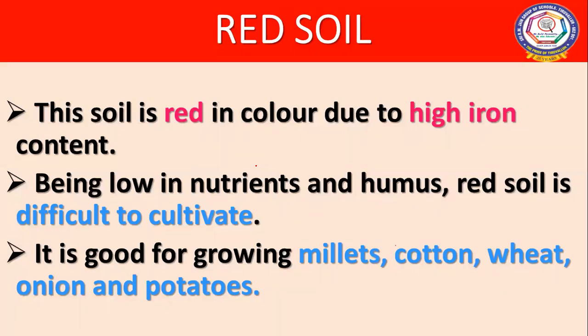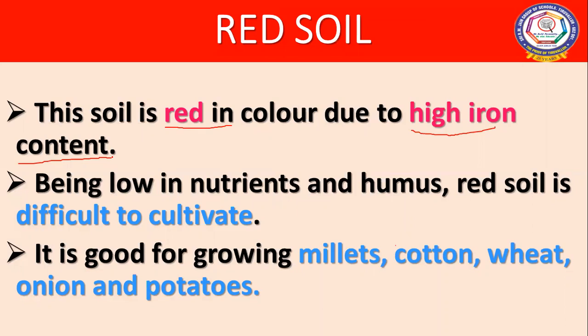The soil is red in color. So why do we call this a red soil? Because it is red in color and it contains high iron content. The color is mostly because of the presence of iron oxide. So because of the presence of iron oxide, it is red in color.